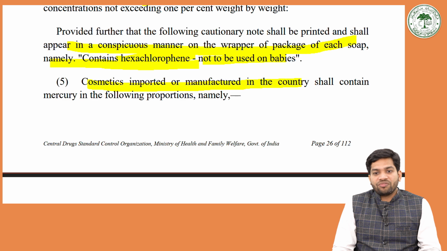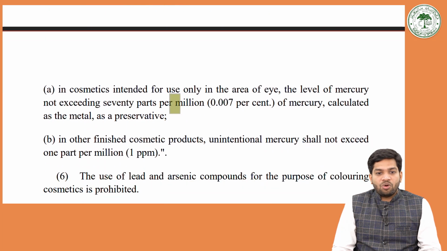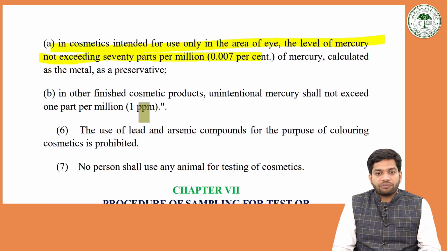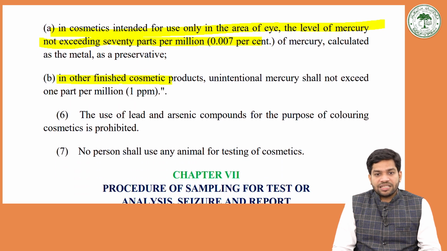Cosmetics imported or manufactured in the country shall contain mercury in the following proportion. This is a very important section. The maximum should not exceed a certain quantity. On other finished cosmetic products, mercury should not exceed 1 ppm. The use of lead and arsenic compounds for the purpose of coloring cosmetics is prohibited.